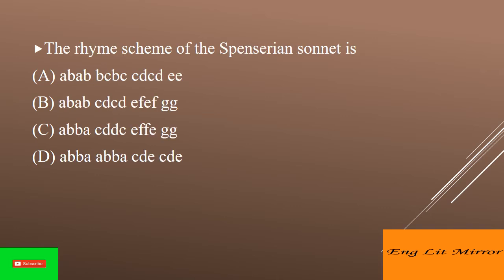The rhyme scheme of the Spenserian sonnet is, answer is option A. AB, BC, BC, CD, CD, EE. Petrarchan sonnet ABBA, ABBA, CDE, CDE or ABBA, ABBA, CDC, DCD. And the Shakespearean sonnet ABAB, CDCD, EF, EF, GG.